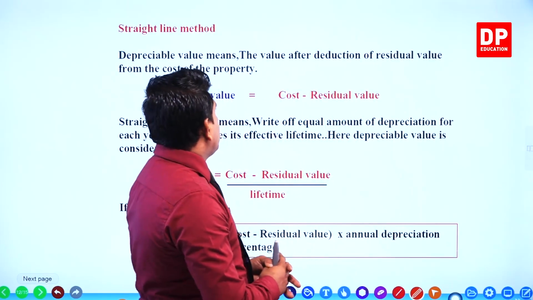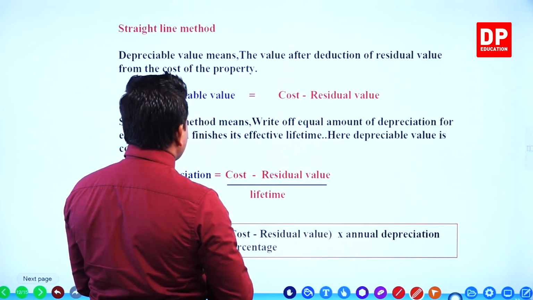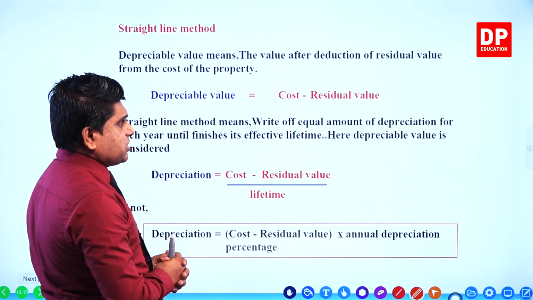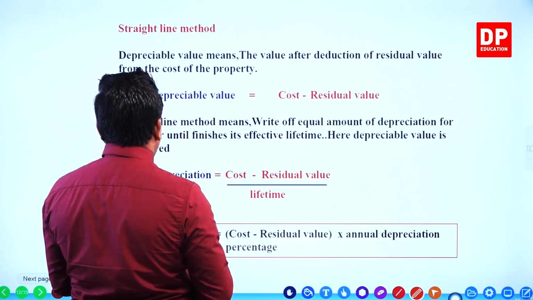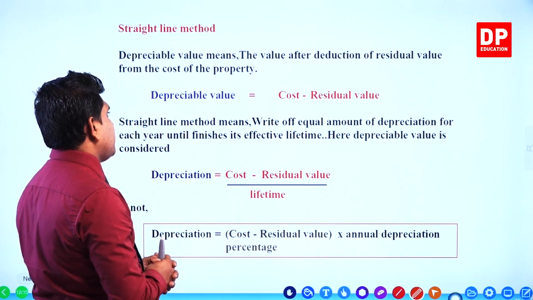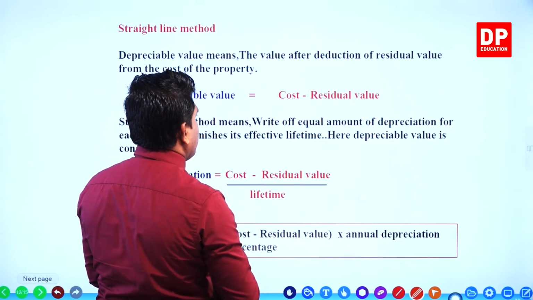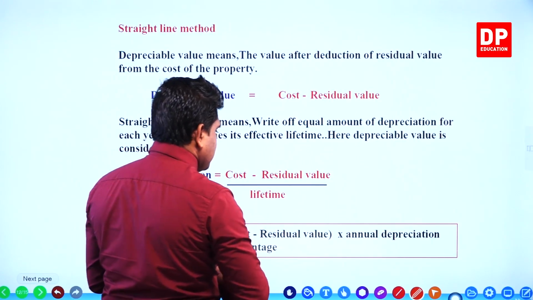Okay. Now, straight line method. Depreciable value means the value after deduction of residual value from the cost of the property. Depreciable value, cost minus residual value. I can add some details here, right?